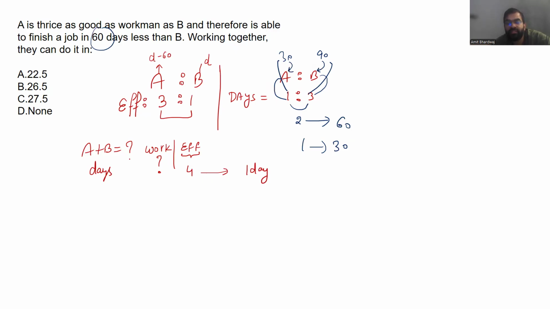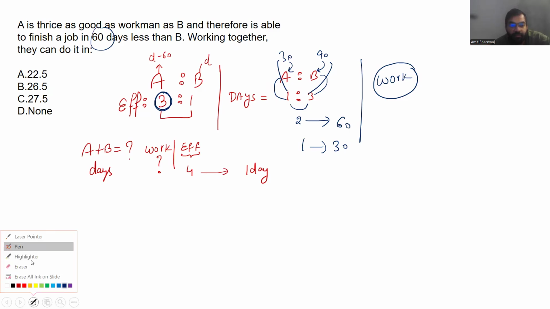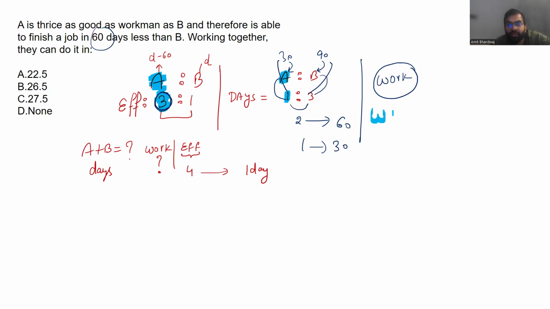Now please understand, it's not a difficult one, because now we can easily find out what amount of work they are doing. If A's efficiency is 3, and A can finish the work in 30 days, then every day A is doing 3 units of work. So can I claim 3 into 30, that is 90 units of work A is doing?